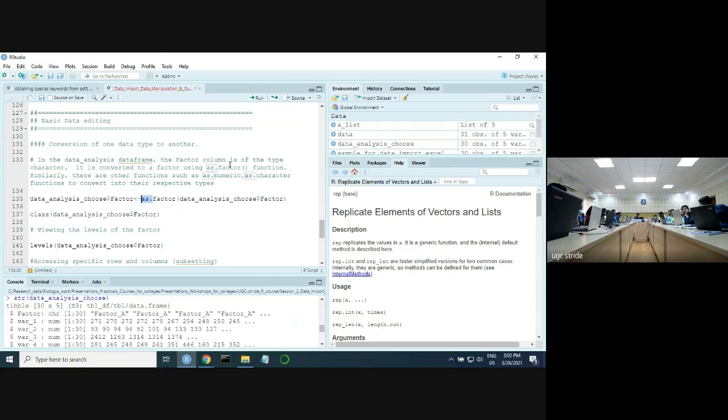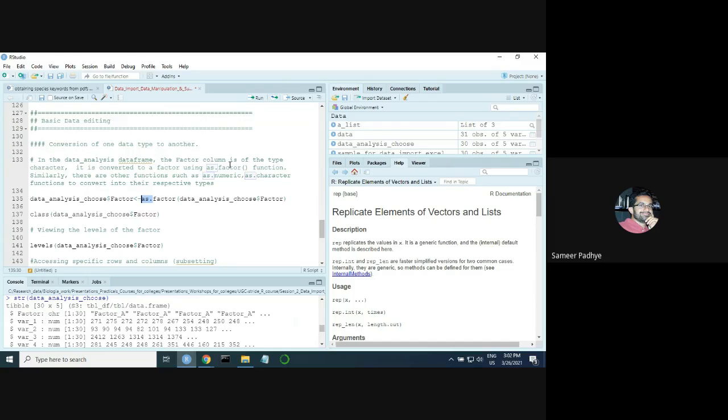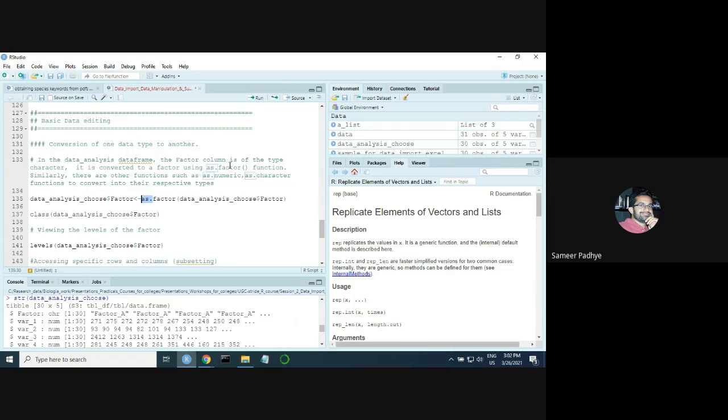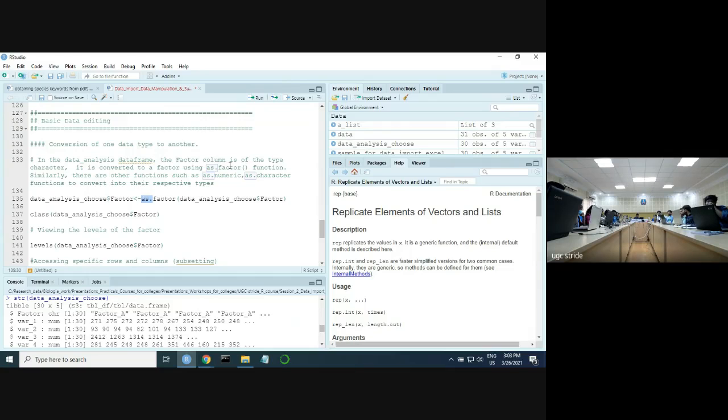Nominal means that in the 1 to 3, ordinal means ranking data. I'm not able to hear you properly, I'm very sorry. Sir, ordinal means ranking data. Which ranking? Right, exactly. So ordinal variables have an inherent value. Can you give me an example? Rank in the class or something.